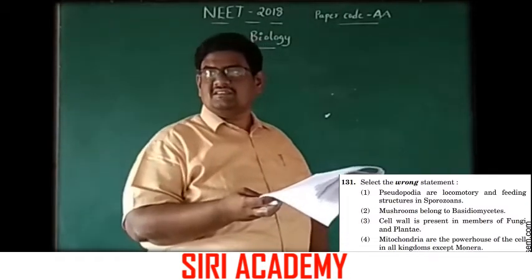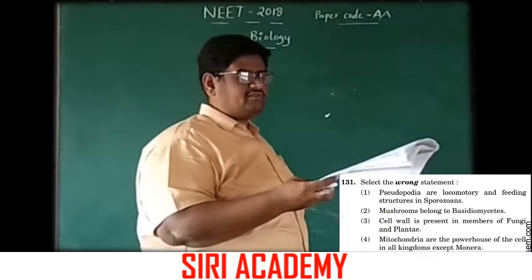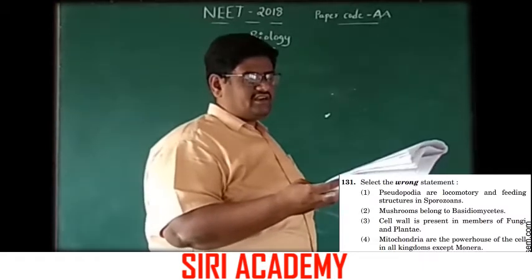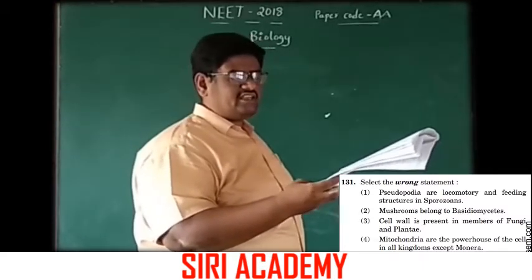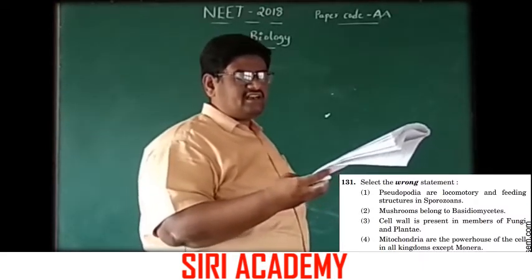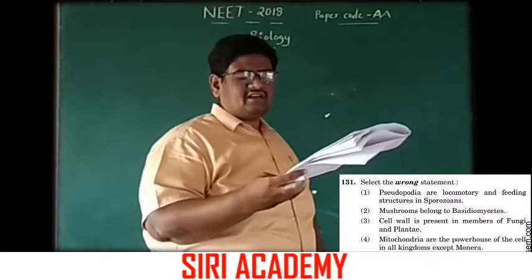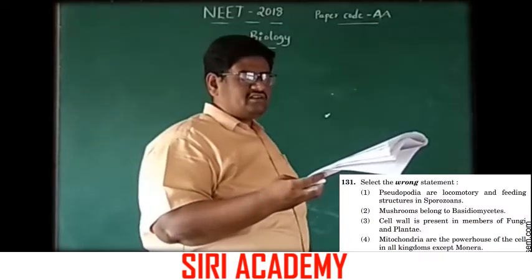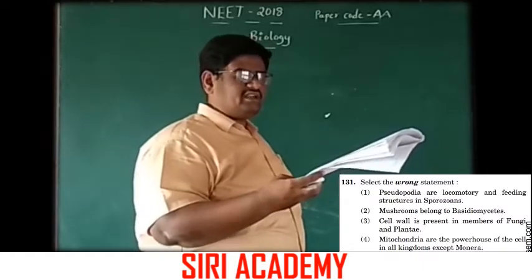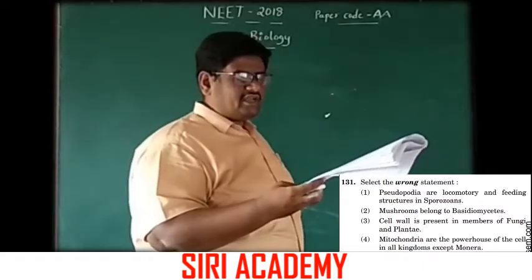Cell wall of fungi is made up of chitin and cell wall of Plantae is cellulose. And mitochondria are the powerhouse of the cell in all kingdoms except Monera. This is also a right statement. Except Monera, the remaining all are eukaryotes.